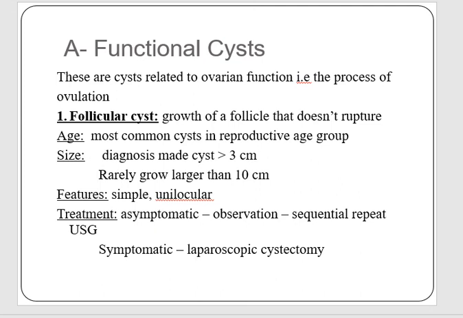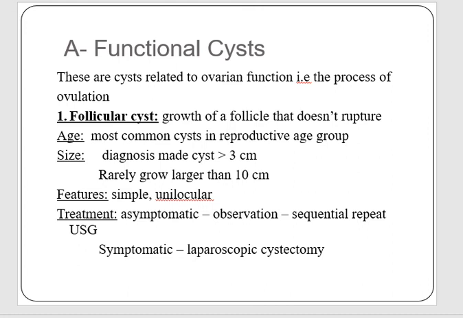Now we will be discussing these benign ovarian cysts one by one. The first group is functional ovarian cysts, and as the name suggests, they are related to ovarian function, that is the process of ovulation. First of all is follicular cyst. The growth of follicle that fails to rupture will lead to formation of the follicular cyst, and this is the most common type of the cyst found in the reproductive age group. Its diagnosis is made when the cyst size is over 3 centimeters, and they rarely grow larger than 10 centimeters.